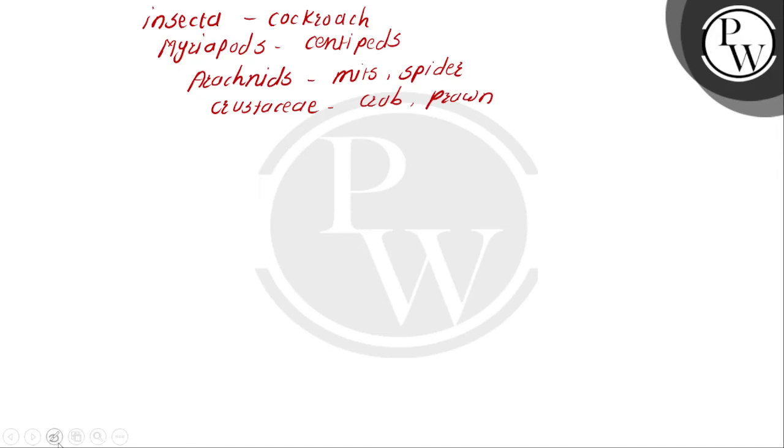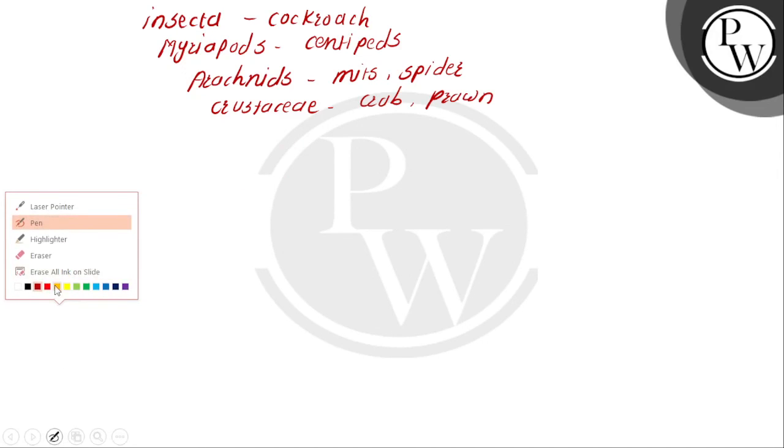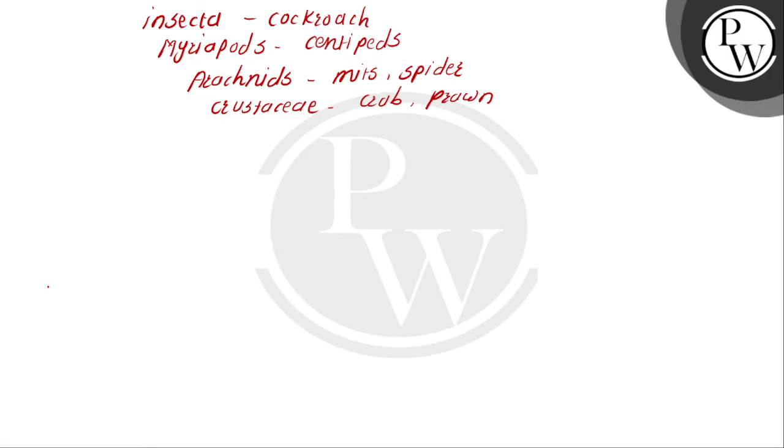Example of protozoa is the paramecium and amoeba. Best examples are paramecium, amoeba.